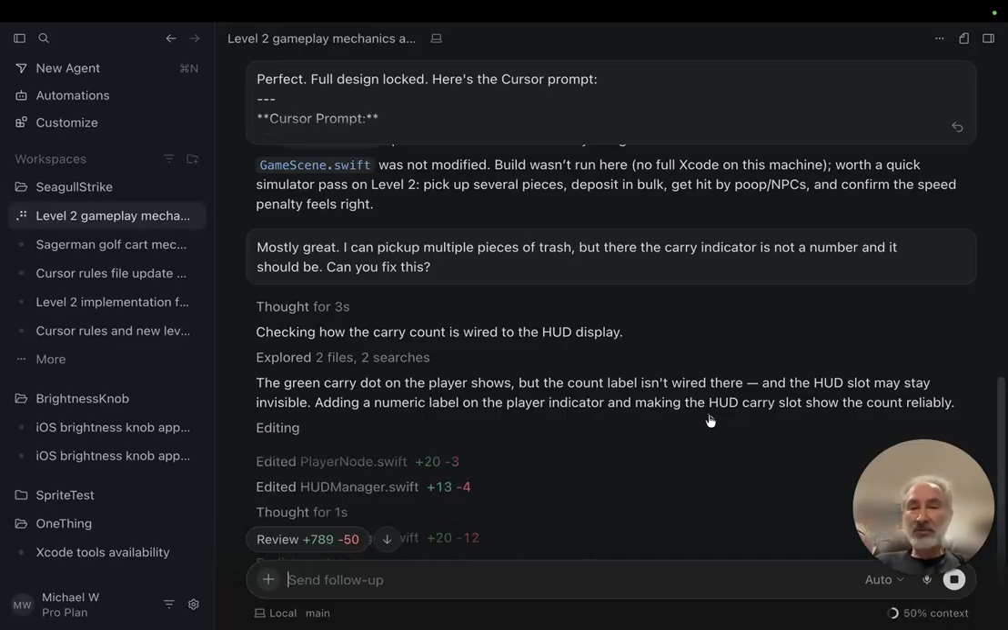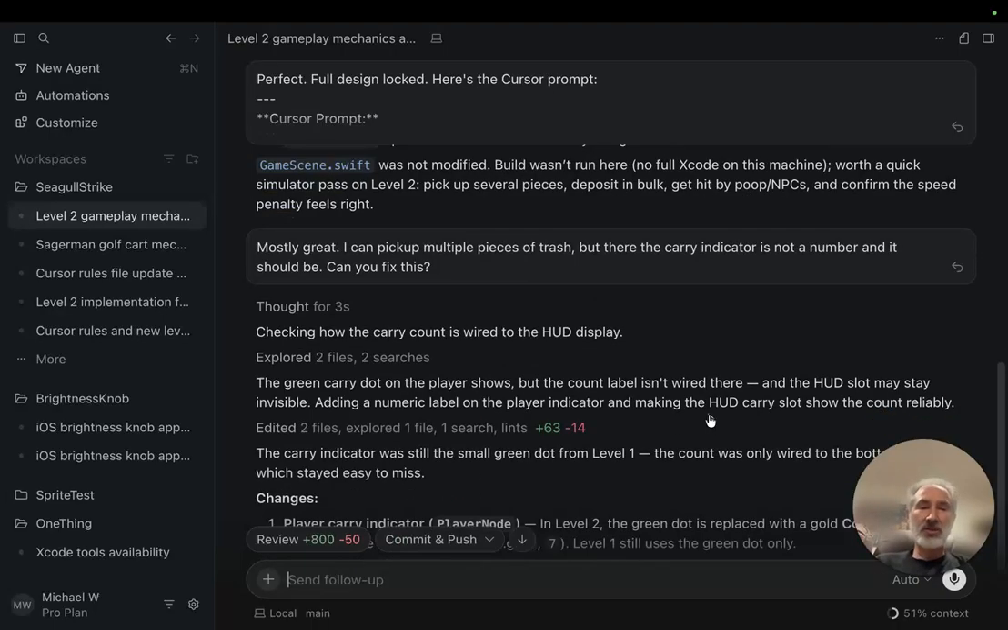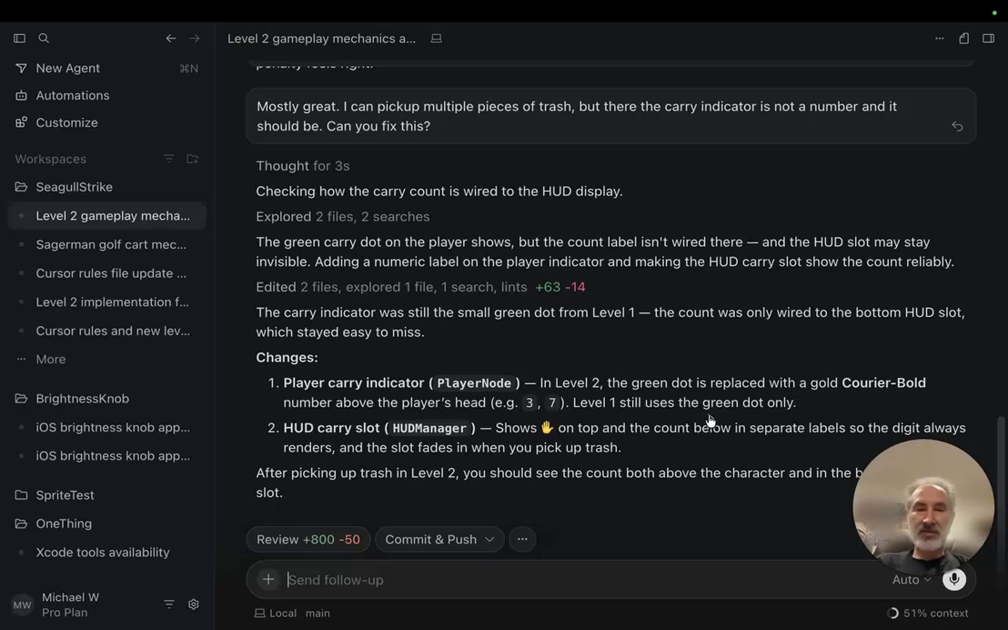Adding a numeric label on the player indicator and making the HUD carry slot show the count reliably. Okay. So it's doing what I'm asking. I am curious to see what happens here. Oh, interesting. I have it set up so that it's supposed to beep when it's done, but I'm not hearing the beep. It says after picking up trash in level 2, you should see the count above the character and in the bottom carry slot.